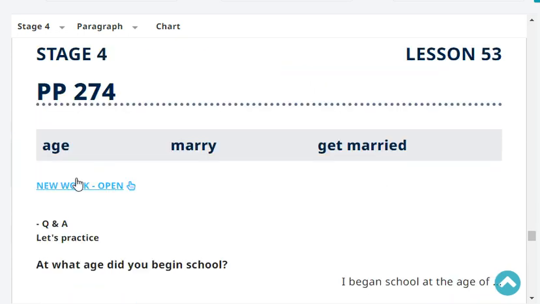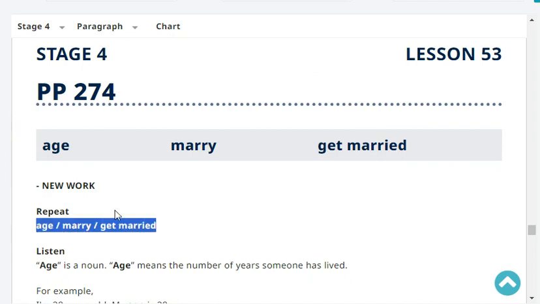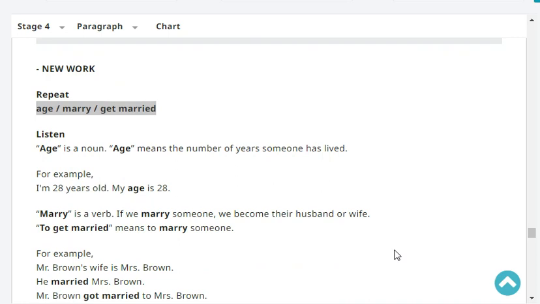Next, repeat. Age. Marry. Get married. Very good. Okay, listen. The word age is a noun. Age means the number of years someone has lived. For example, I'm 20. No, I'm not 20. I'm 43 years old. My age is 43.